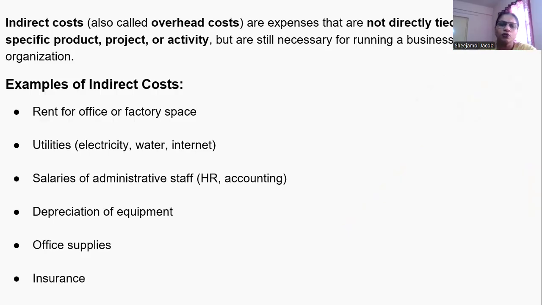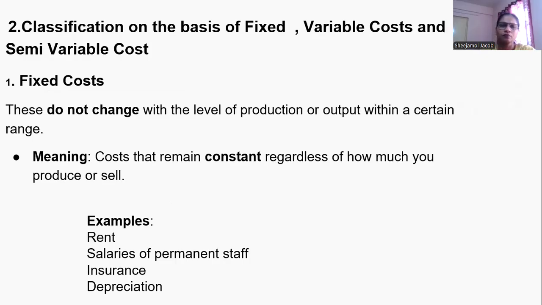The examples for indirect cost are rent for office or factory space, electricity bill, water bill, internet charges, salaries of administrative staff, depreciation, office supplies, insurance. These are examples of indirect expenses.